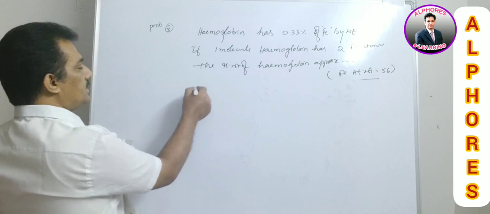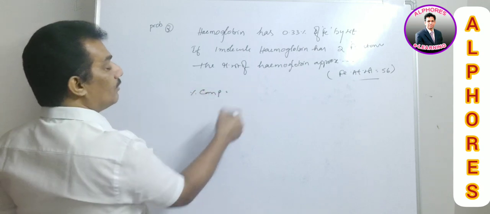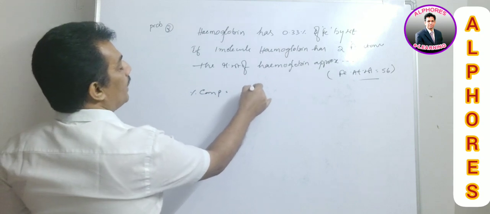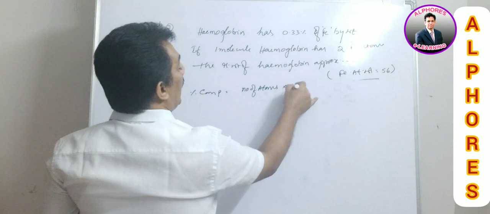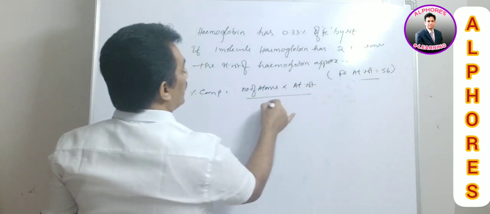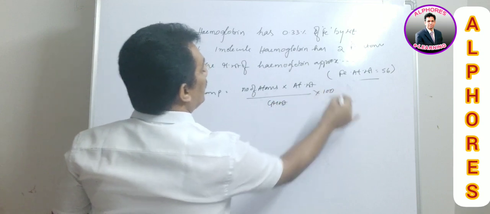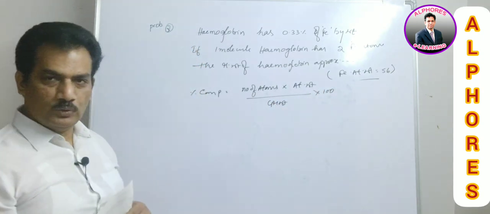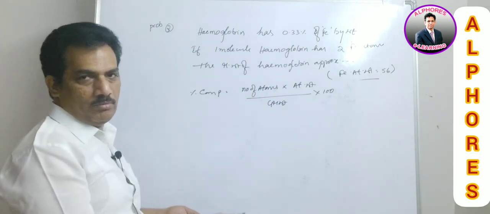And now how to calculate this? Same, again it is nothing but the percentage composition is equal to number of atoms into atomic weight by gram molecular weight into 100. This is the formula what we have to use. Here they are asking approximate. You have to round it up.